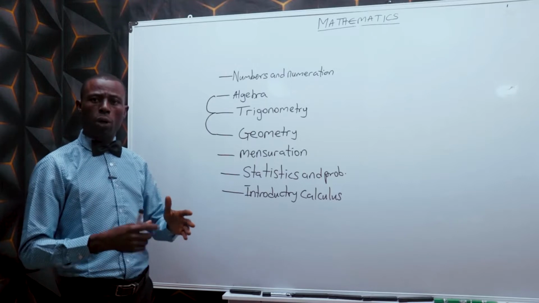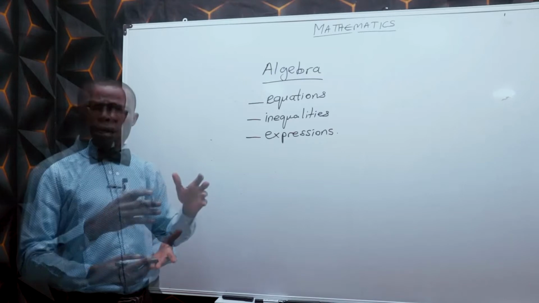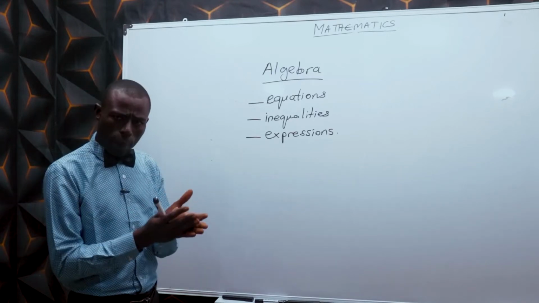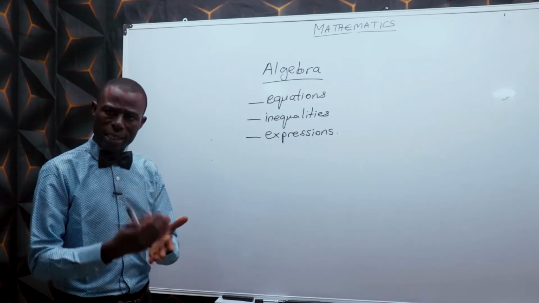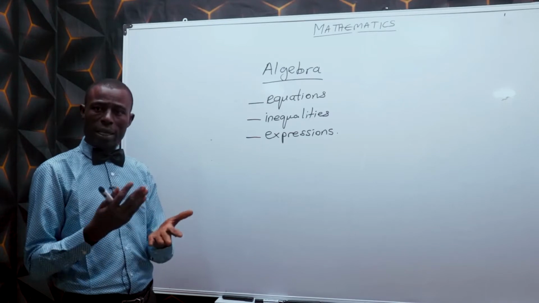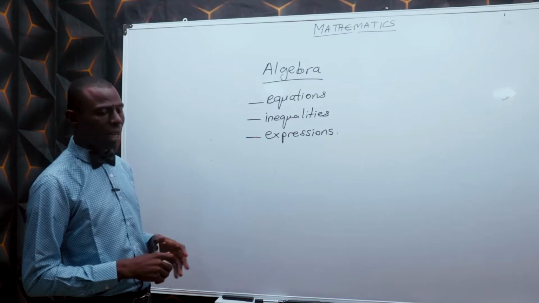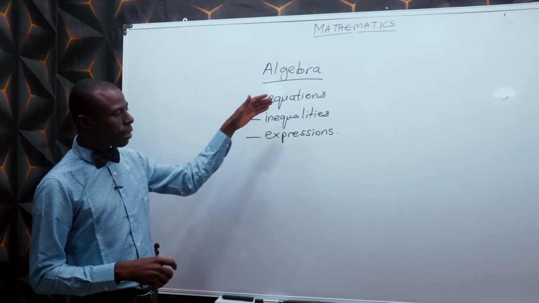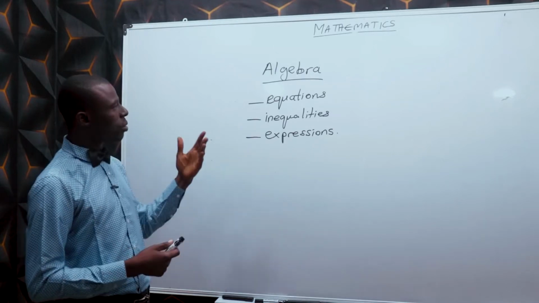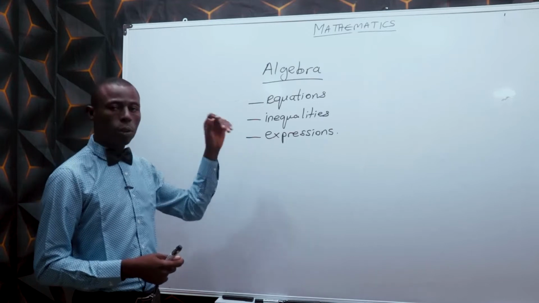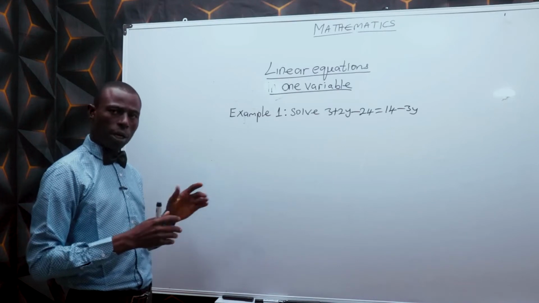Today, we want to start from algebra. What is algebra, by the way? Algebra in mathematics is representation of numbers with letter or by letter. When we represent numbers by letter or symbol, then we're dealing with algebra. And that algebra could be in equation form, inequalities, or expression. So we want to start from equation. As I've told you, we are starting from equation under algebra.